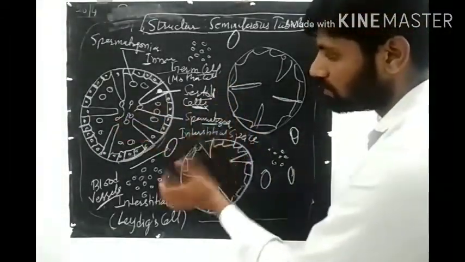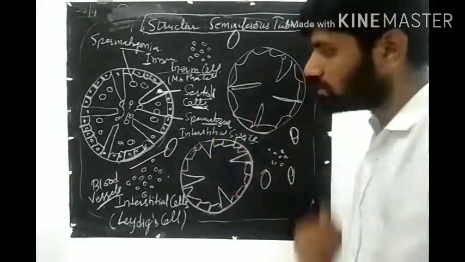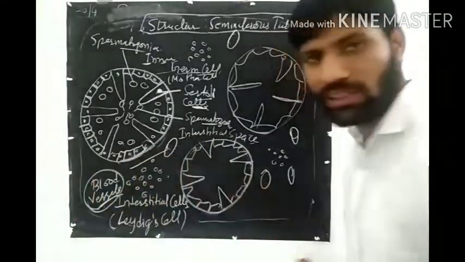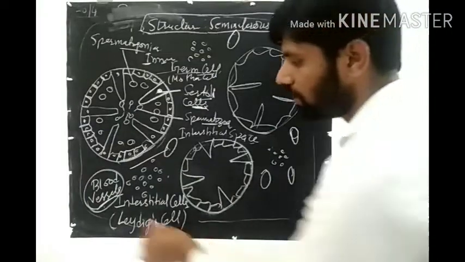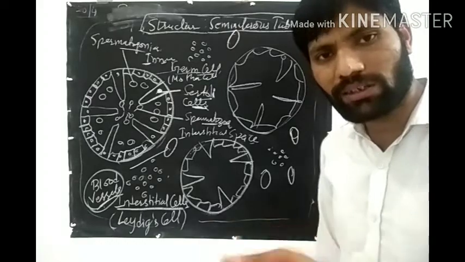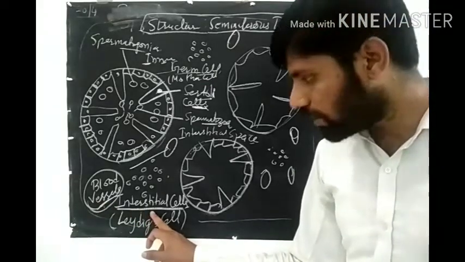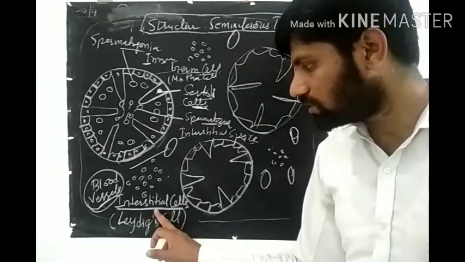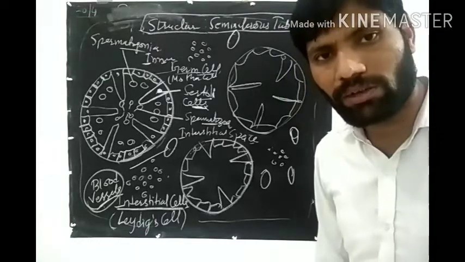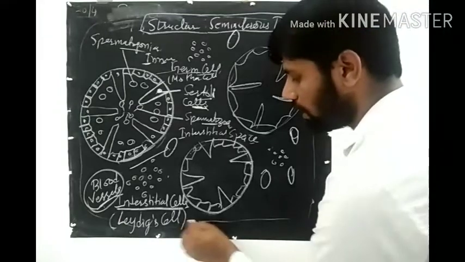The space outside the seminiferous tubule is known as interstitial space, and this interstitial space contains two types of things. One is blood vessel for blood connectivity, and second is interstitial cell. Interstitial word कहाँ से है? Interstitial space से. So this interstitial cell is also known as Leydig cell. Okay, so Leydig cell का क्या काम होगा? ये एंड्रोजन बनाएगी.